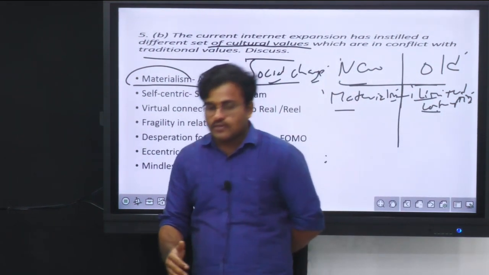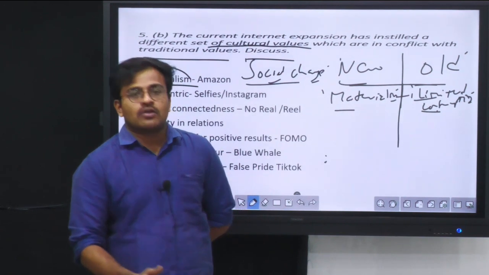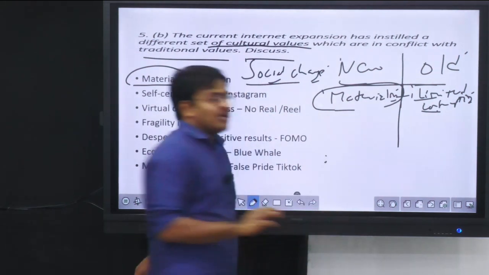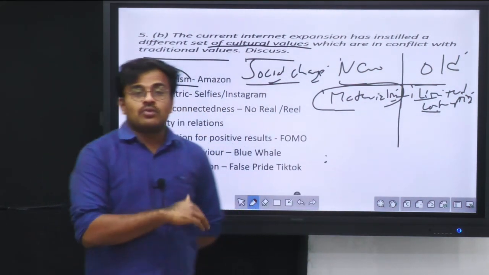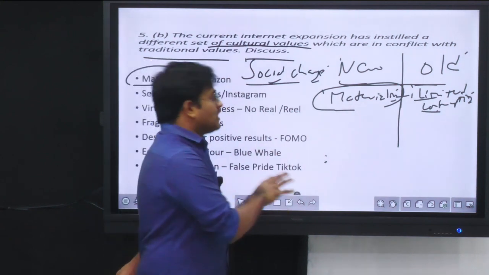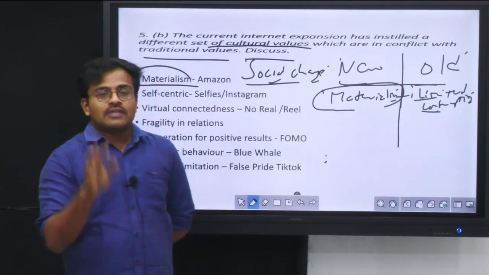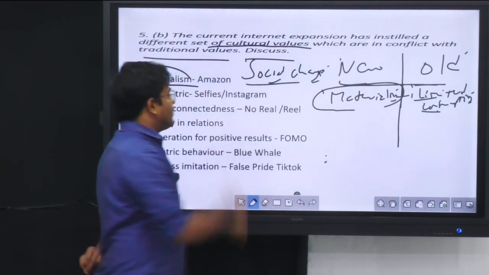Consumption is not considered to be a value, but the new internet age has brought into the forefront the ideas of materialism. Every day you'll get ads saying buy this product on Amazon, you'll get so and so offer. So the old value of limited consumption, or moderation in consumption, has been replaced by unlimited consumption and materialism.